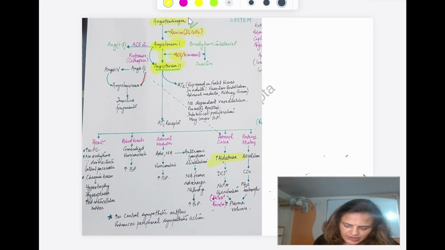Angiotensin 2 acts on AT1 receptors at different sites, most importantly on the blood vessels, then on the adrenal cortex and adrenal medulla. By acting there, they cause vasoconstriction. So what role does angiotensin 2 play here? Angiotensin 2 is going to maintain the perfusion pressure of the efferent arteriole.